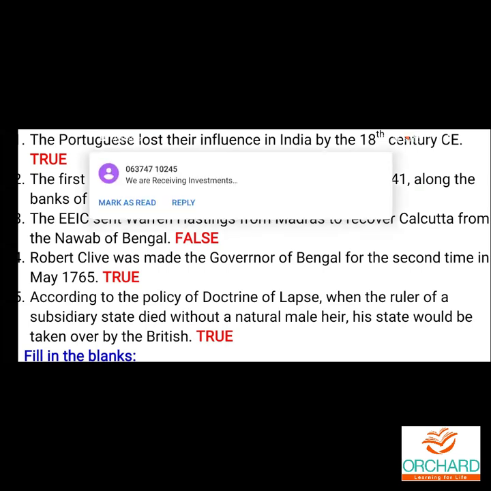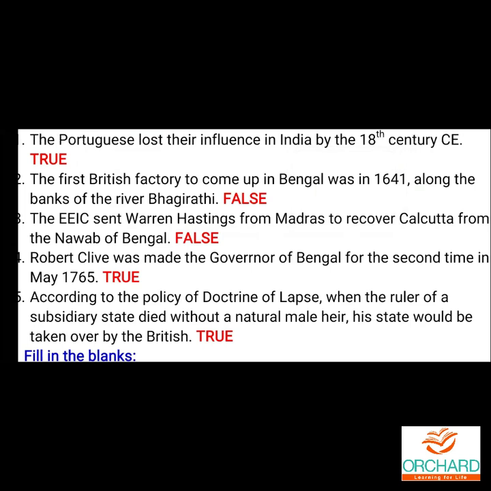True. According to the policy of doctrine of lapse, when the ruler of a subsidiary state died without a natural male heir, his state would be taken over by the British. True. Okay, so true or false is over.